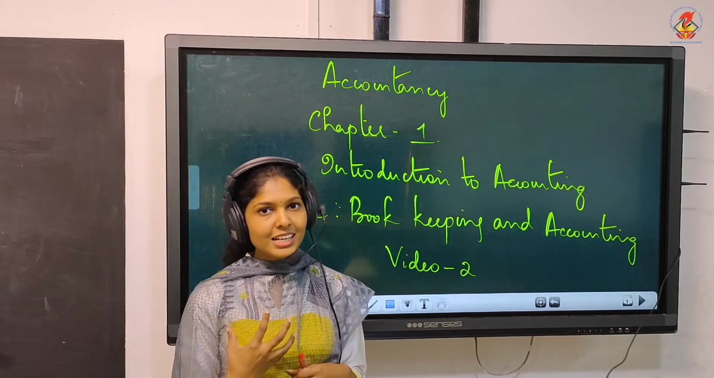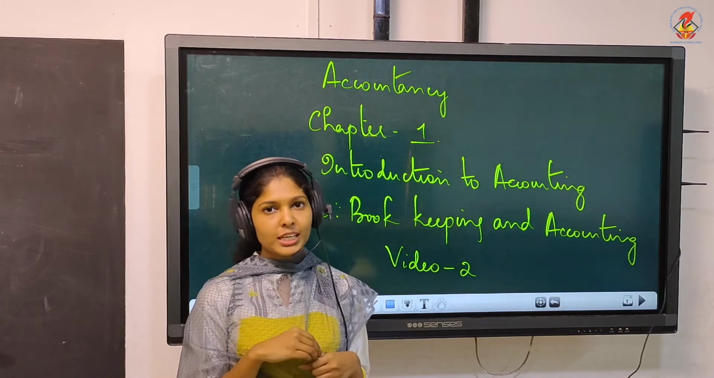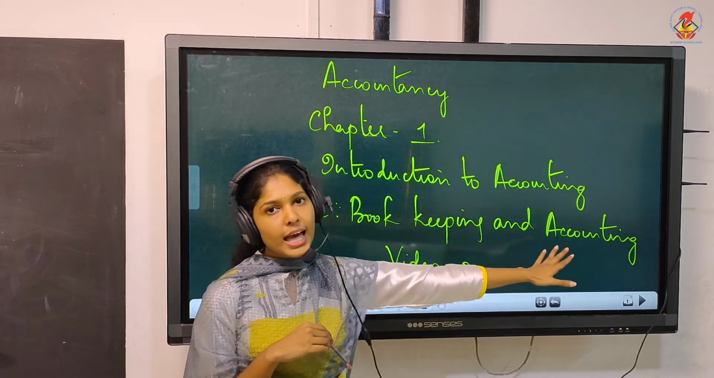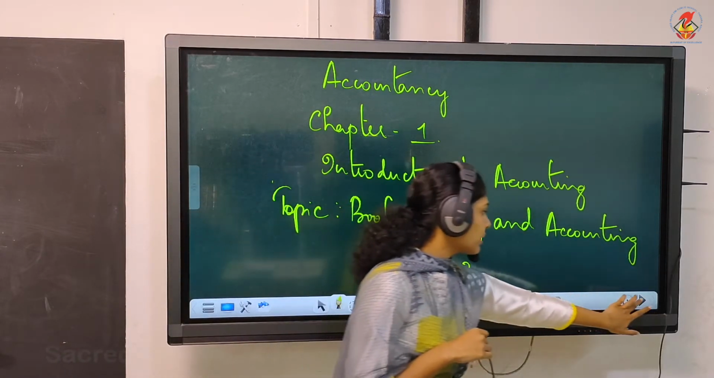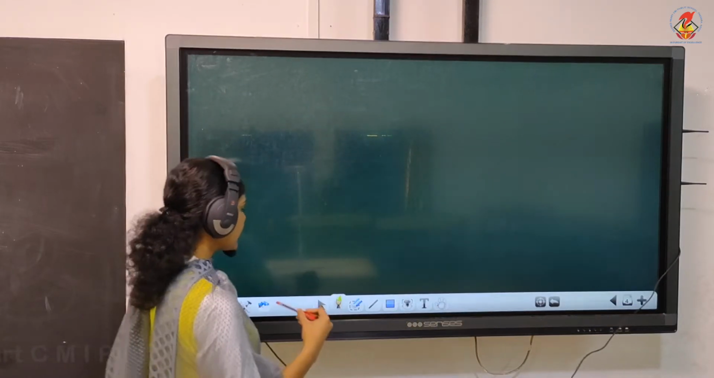We already discussed the meaning of accounting and the features of accounting. Now we'll discuss the difference between bookkeeping and accounting. First, we'll write all the 7 steps that we learned already.